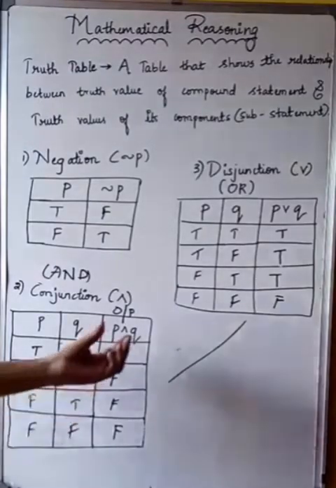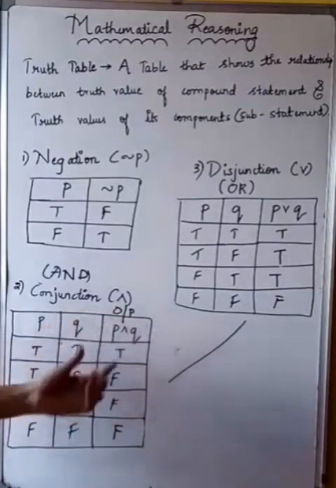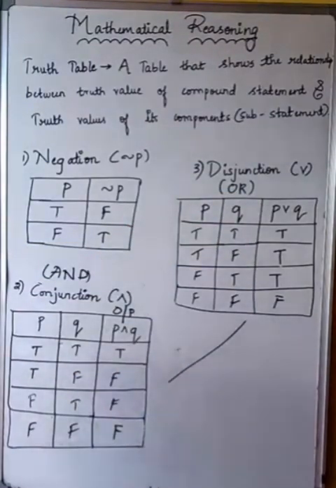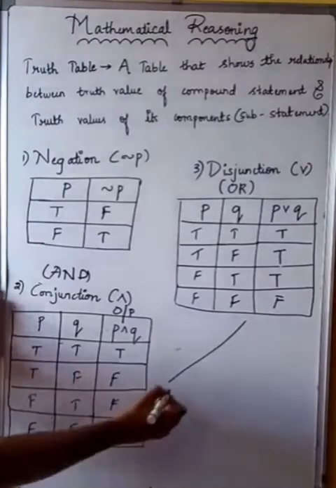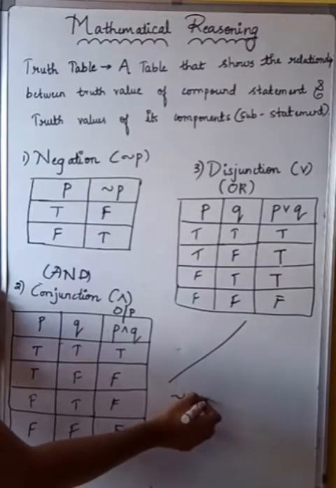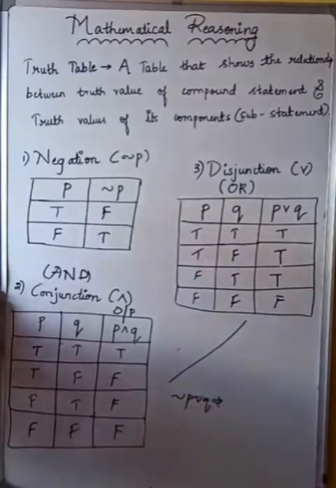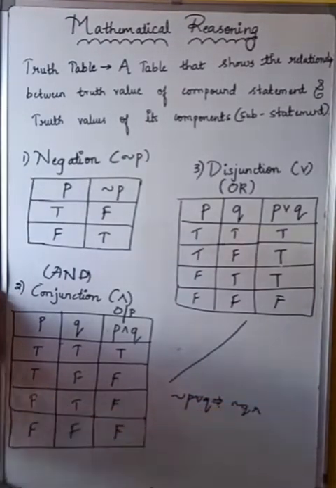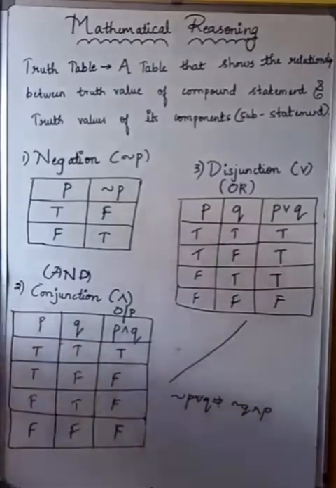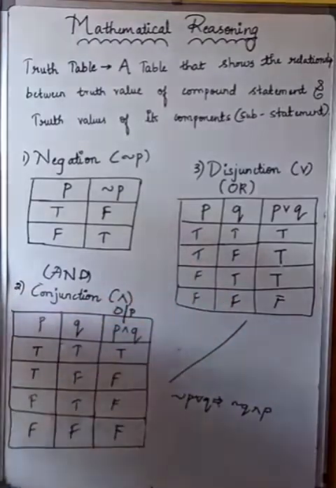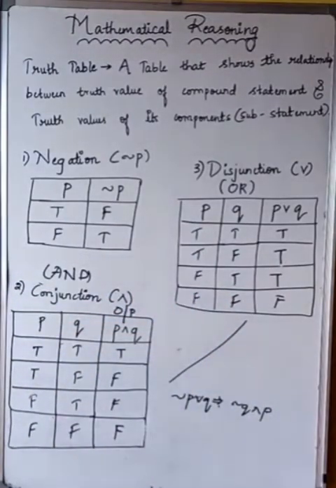You might feel it is very easy. Now I have written here commonly P and Q, P or Q. Sometimes it will be given as negation of P or Q implies negation of Q. Is it clear? Like this also it will be given. So in that case, these are very, very important. Hope this concept is clear to you all.